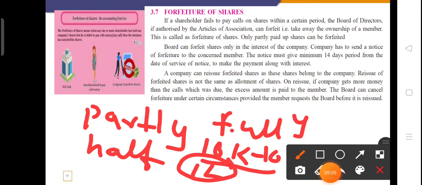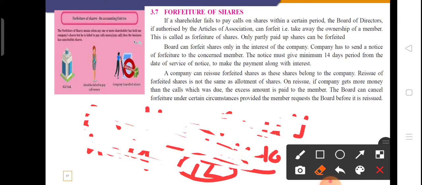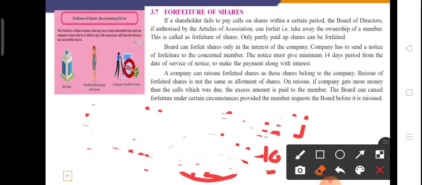So please students, remember this thing, that a share can be forfeited only in case of partly paid shares, not in case of fully paid shares. To forfeit or to cancel the membership of a particular member, the share should be partly paid, means some amount should be unpaid on his share even after sending the call letter or reminder letter to that shareholder.